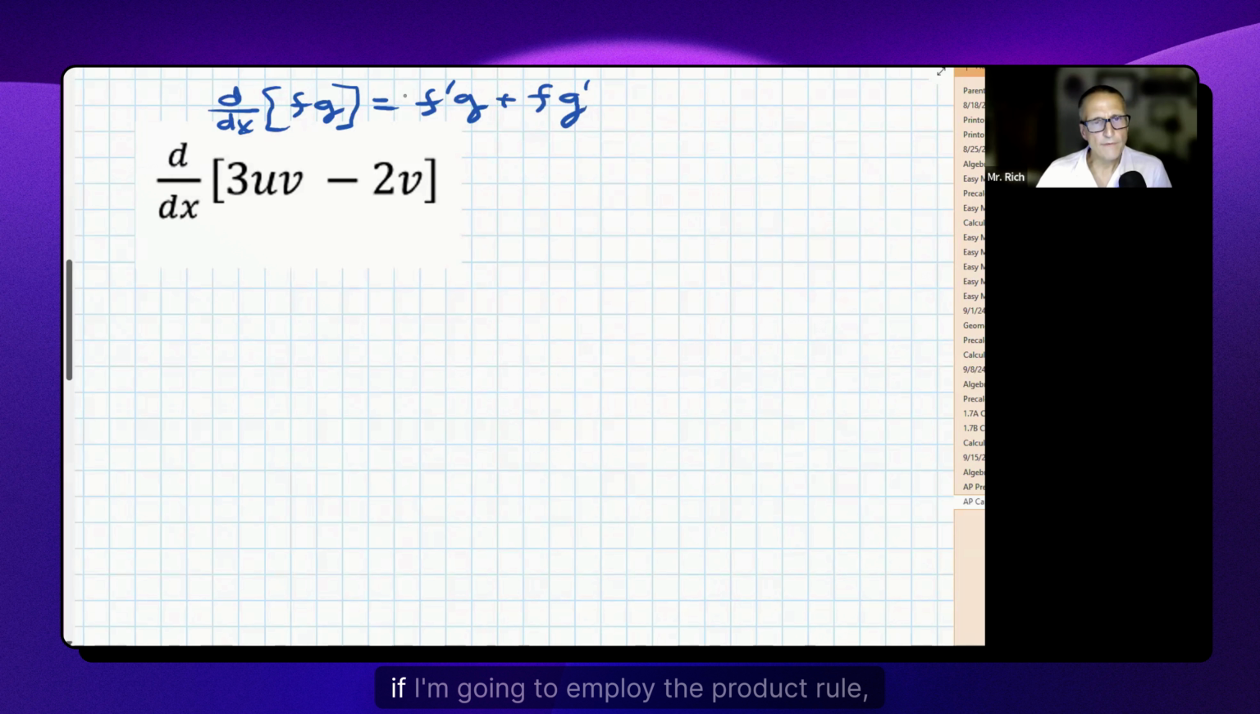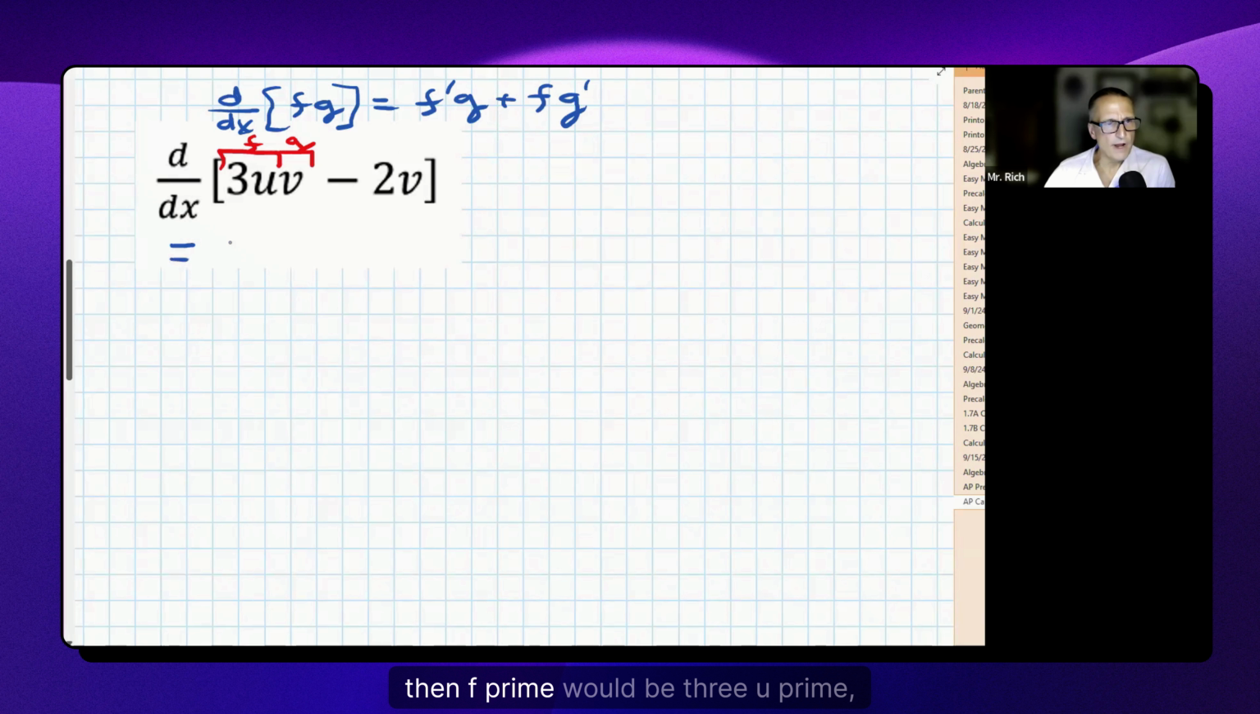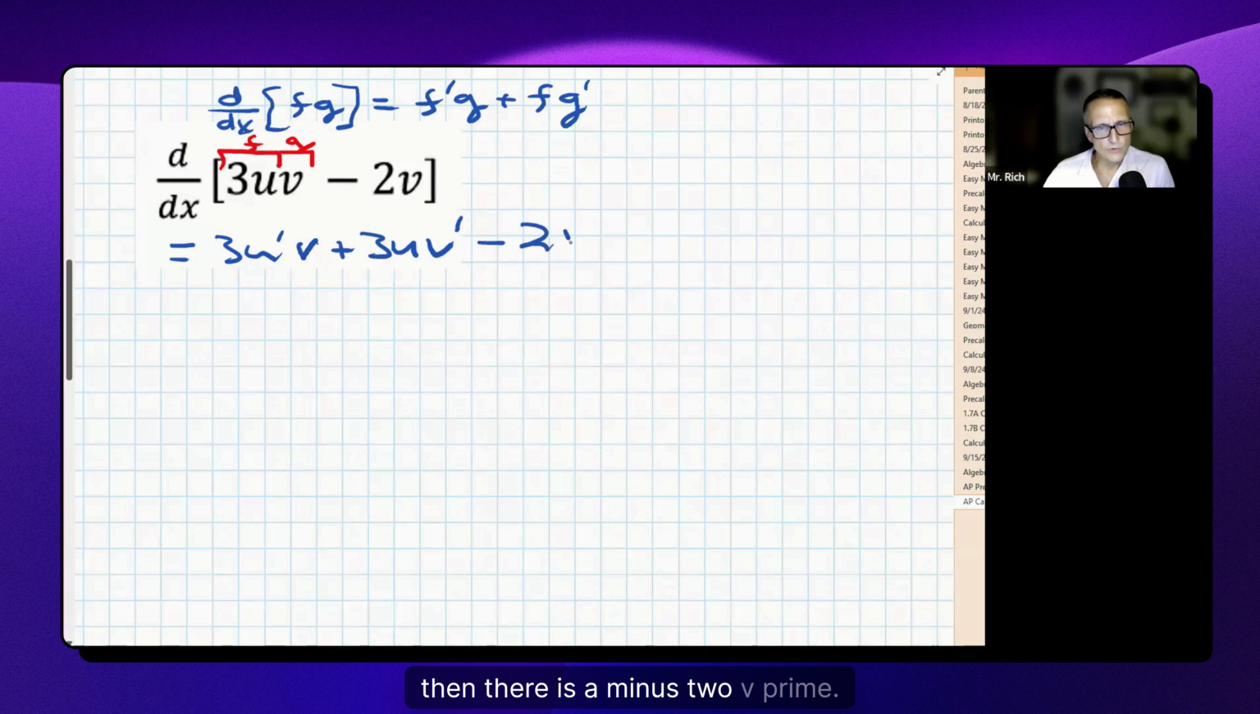Now, if I'm going to employ the product rule, which I have to right here, what I do is literally on my paper say, okay, that whole thing is the f, and that thing, the v, is the g part of my product rule. When I take this derivative, then f prime would be 3u prime. The derivative of 3u is 3u prime, and then times g, which is the v, plus, then I take the f, which is 3u, times the derivative of the second, v prime. Then there is a minus 2v prime.